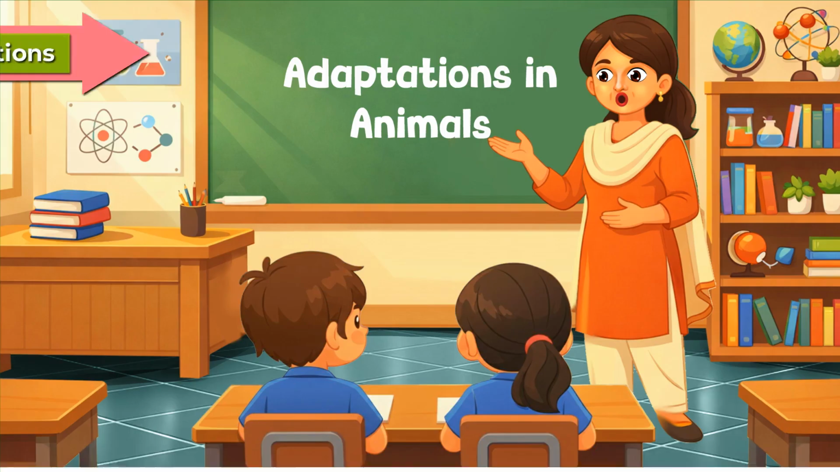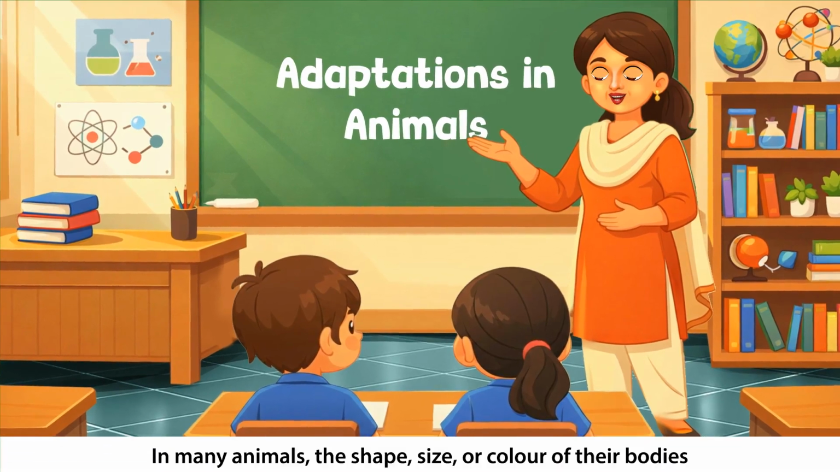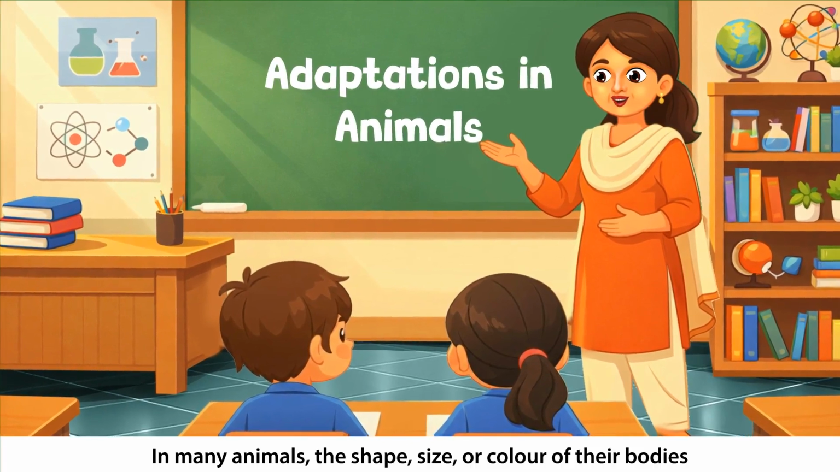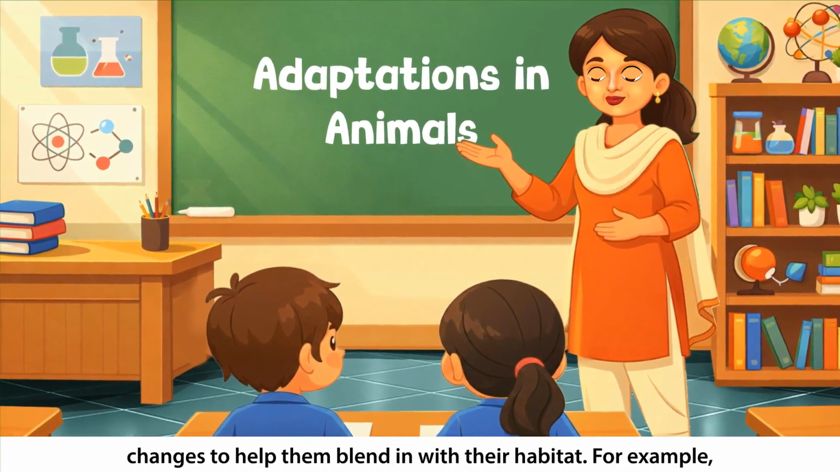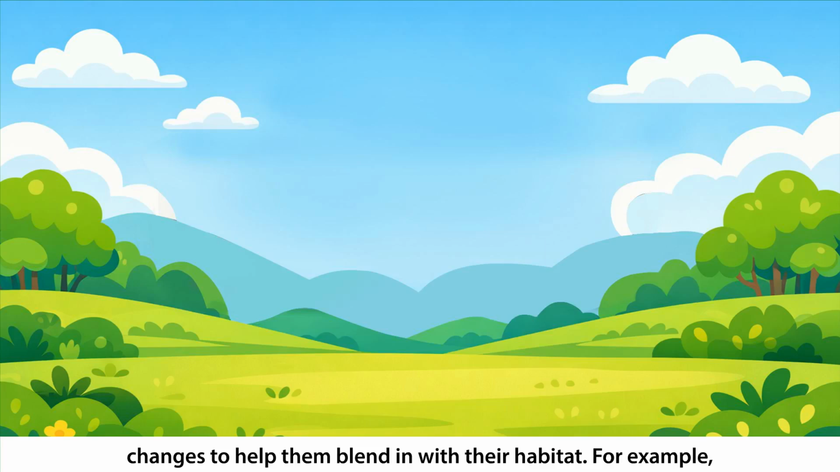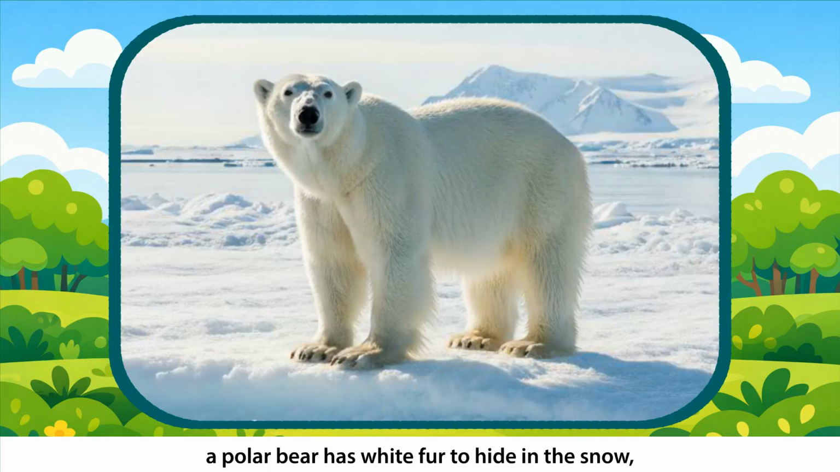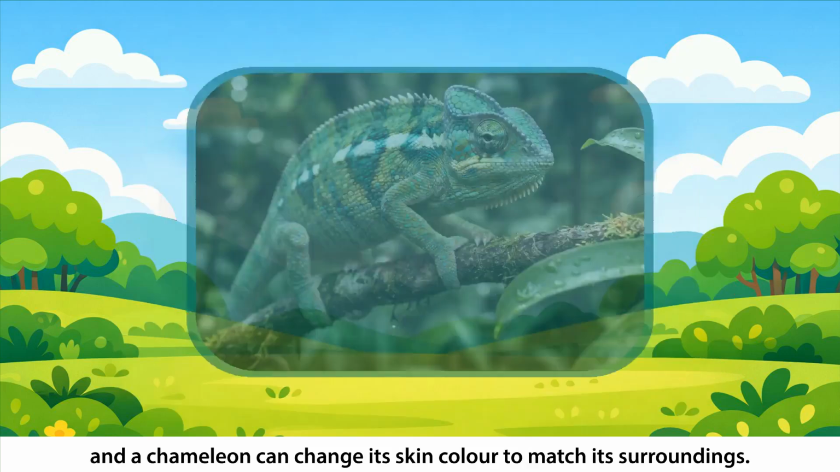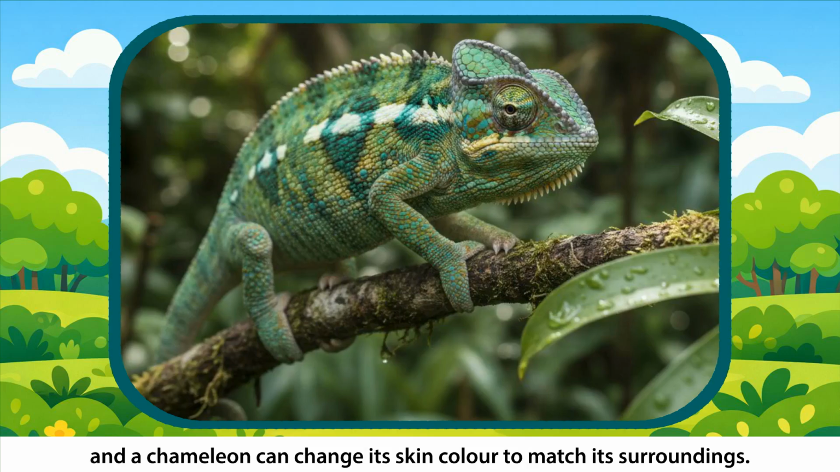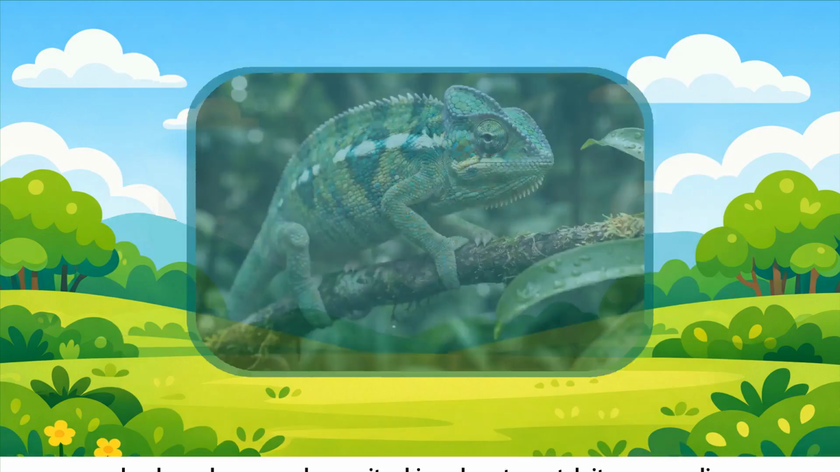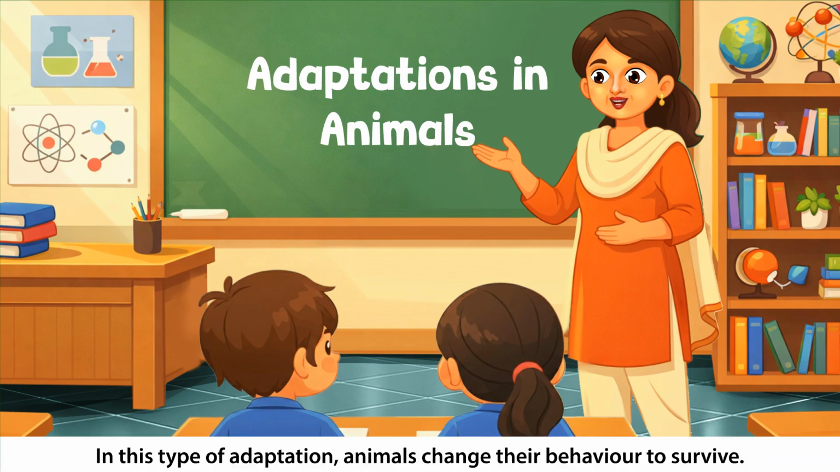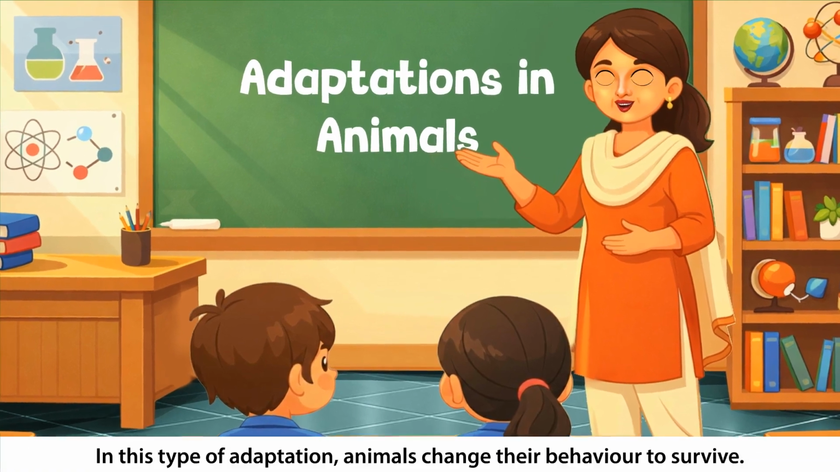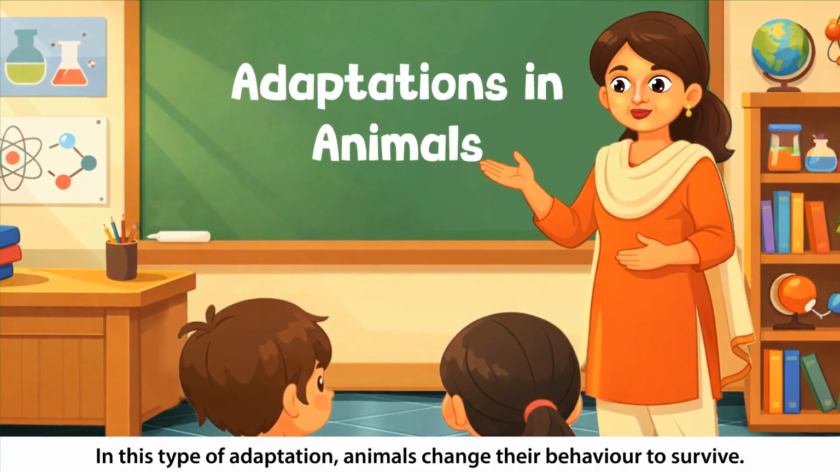Structural adaptations. In many animals, the shape, size, or color of their bodies changes to help them blend with their habitat. For example, a polar bear has white fur to hide in the snow. An Arctic fox changes its fur color with the seasons, and a chameleon can change its skin color to match its surroundings.